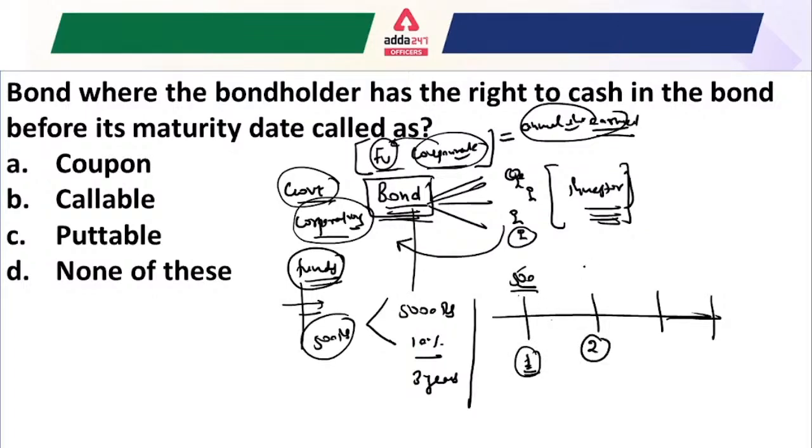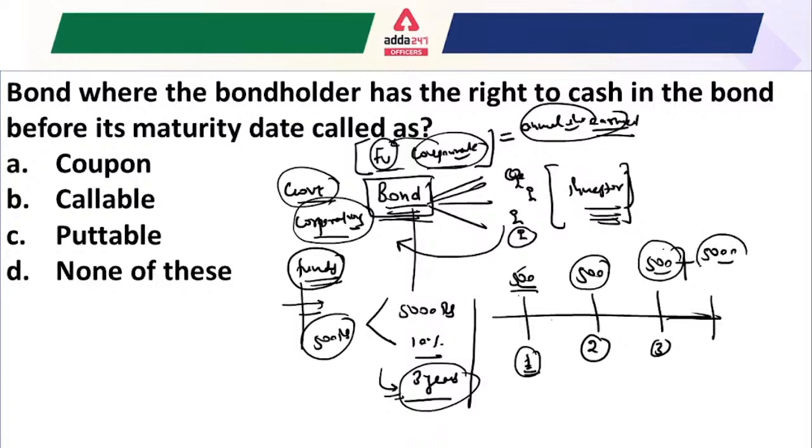For the second year, again 500, and for the third year, again 500 rupees is received. Because the bond has a maturity period of 3 years, in the third year the investor will receive interest as well as the principal amount, which is 5,000 rupees. So this is the basic concept behind the bond. I hope it is clear for everyone.